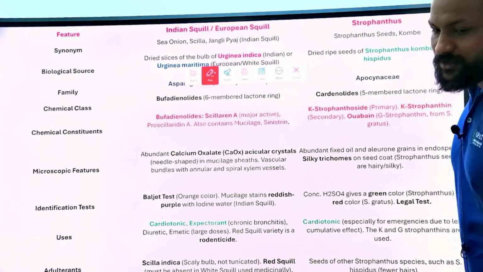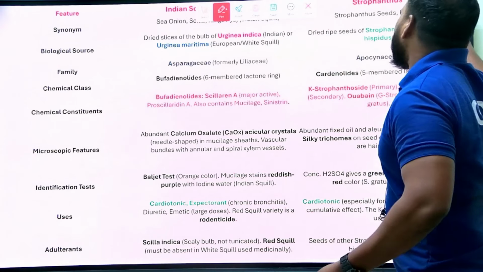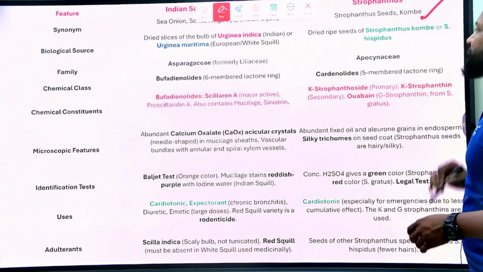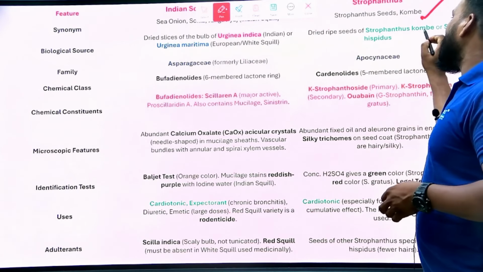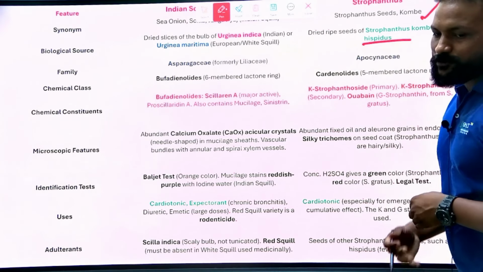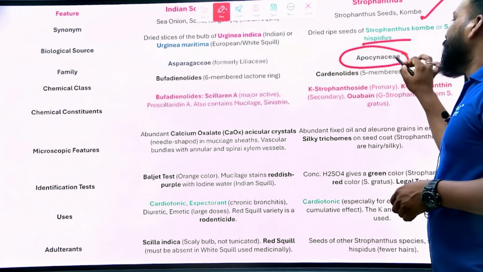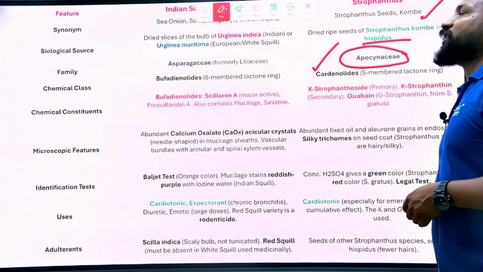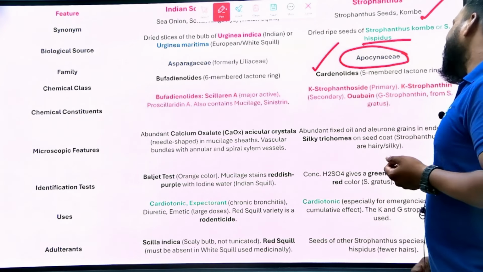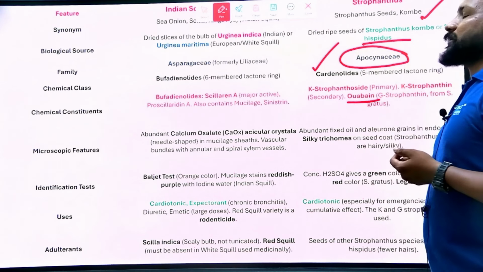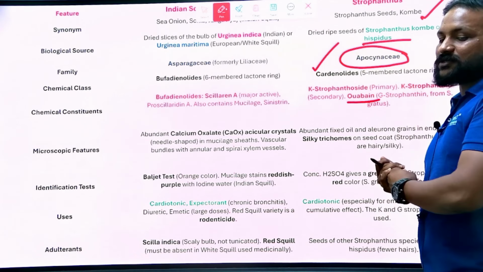Strophanthus is obtained from the strophanthus seeds. It is obtained from the dried ripened seeds of Strophanthus species, which are the source. They belong to the family Apocynaceae and to the cardiac glycoside classification. It contains K-strophanthoside, K-strophanthin and G-strophanthin. These are the important chemical constituents of the strophanthus.